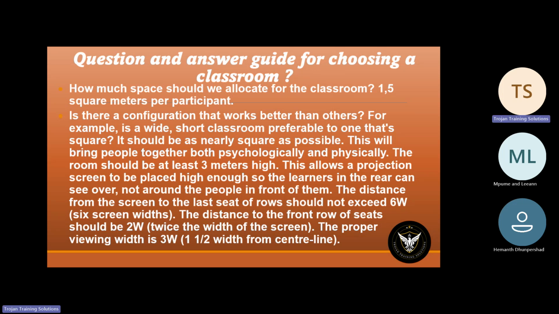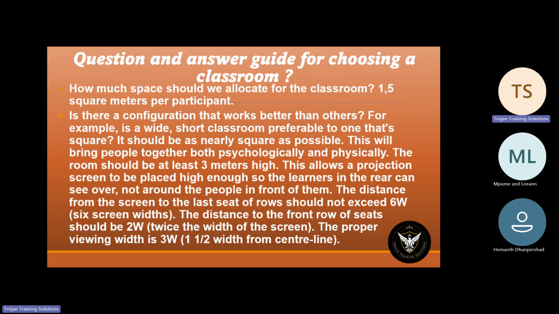Now, as you can see, we always try and look for a venue that is in a square form. For one simple reason: if your venue is in a square form, it makes it easier for you to facilitate and to interact with your participants.